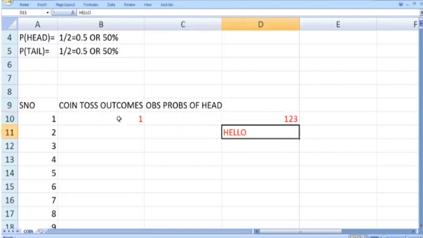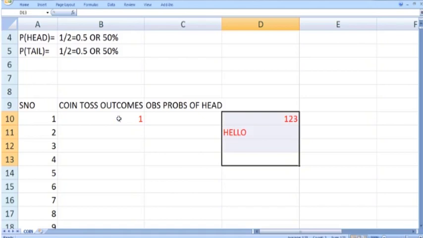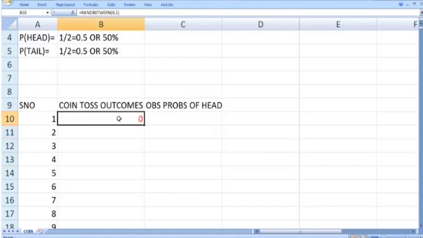So similarly, you can press the del button from your keyboard. Just take this keyboard cursor to any blank cell and press the del button. Here you can see that this output is changing from 0 to 1: 0 1 1 1 0 1 1 0 0 0 0 1 and so on. So I'm just removing these numbers. The first time when we toss the coin we get 0.